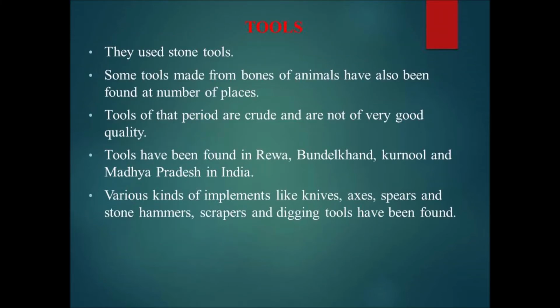Early humans used stone tools. Some tools made from bones of animals have also been found at a number of places. Tools of that period are crude and are not of very good quality. Tools have been found in Rewa, Bandalkhan, Kurnool, and Madhya Pradesh in India. Various kinds of implements like knives, axes, spears and stone hammers, scrapers and digging tools have been found.